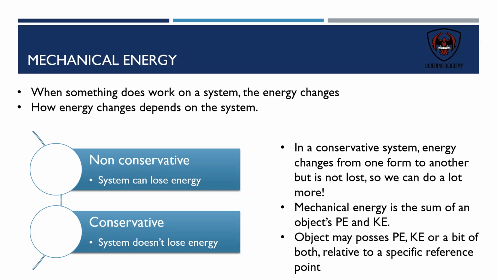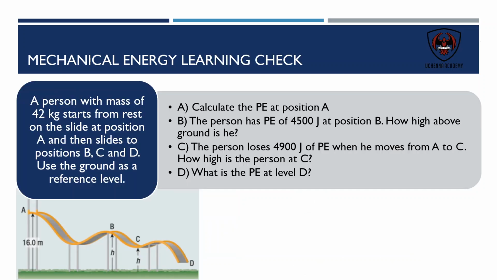Okay, and we're always going to be relative to a specific reference point, and generally the reference point is the ground when we're on Earth. So that's considered to be a height of 0. So in this example here, we've got 3 or 4 different points on this toboggan, and a person will start at point A, and move down to B, C, and then finally D. We do use the ground as a reference point, and we can calculate the potential energy at position A.